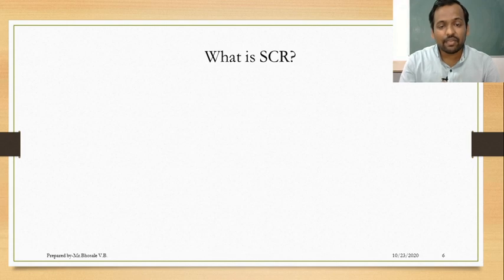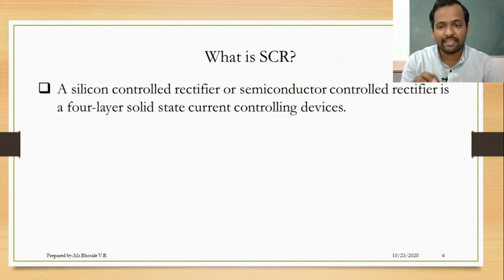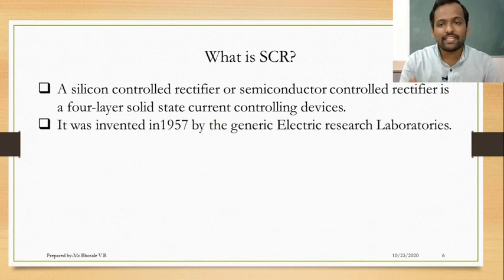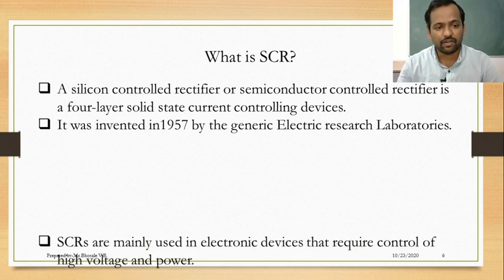First we see what is meant by SCR. SCR is a solid state device. A silicon controlled rectifier or semiconductor controlled rectifier is a 4-layer solid state current control device. Meaning in SCR we can turn on the SCR by using gate current. It was invented in 1957 by General Electric Research Laboratory.